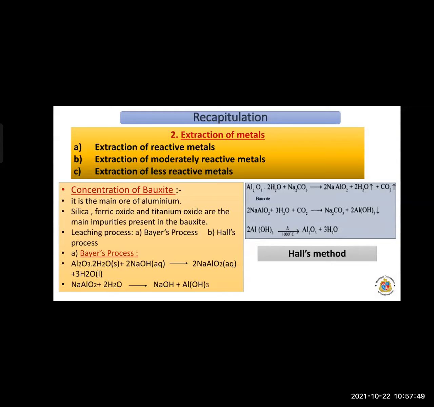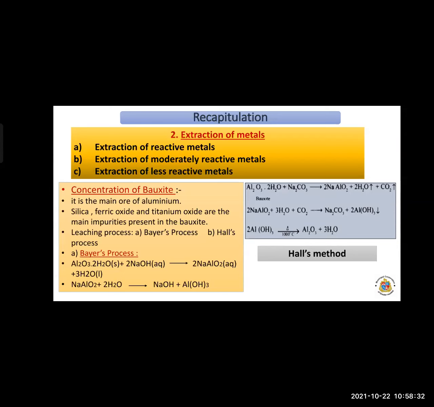They always react with other elements. They may form salts of oxides, sulfides, or carbonates. So we can separate these with different processes. It includes, first, concentration of ores. Now for concentration, here we have taken the example of aluminium. Aluminium is a reactive metal and does not occur in the free state. So aluminium always reacts, and its ore is called bauxite. So concentration of bauxite is necessary to get pure alumina.